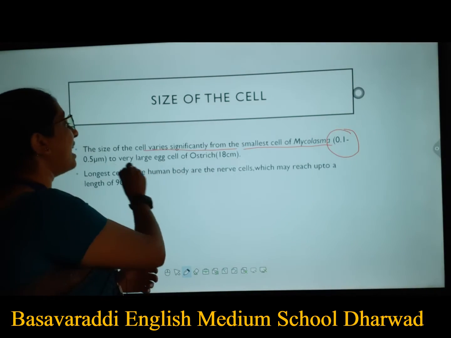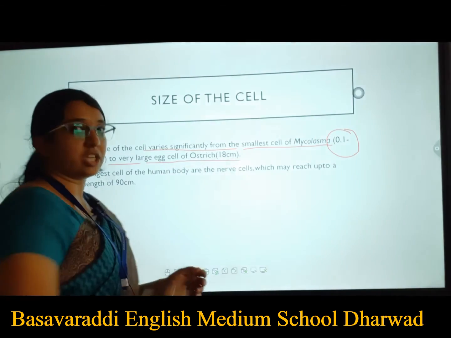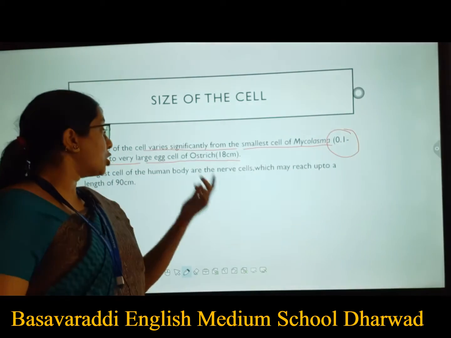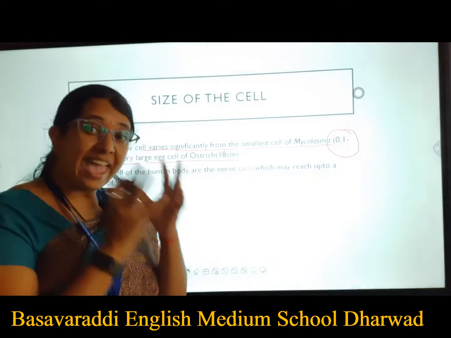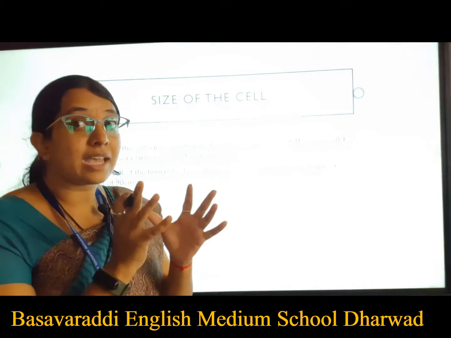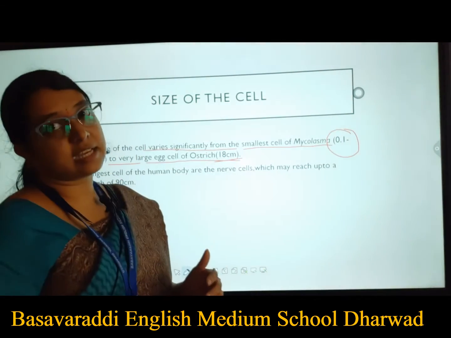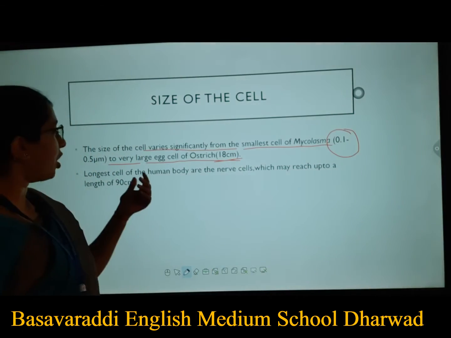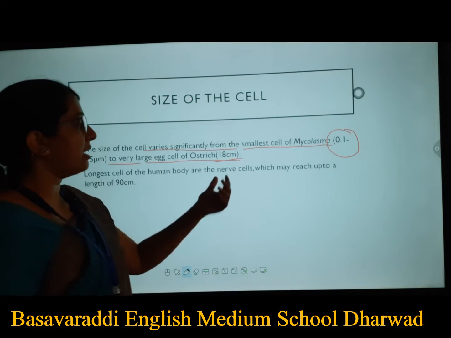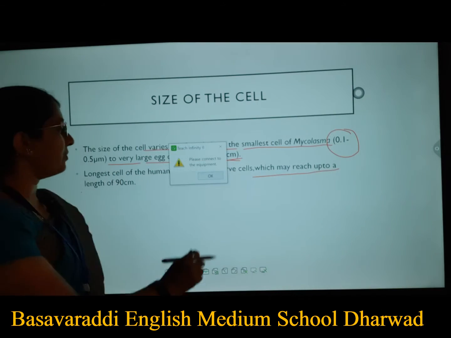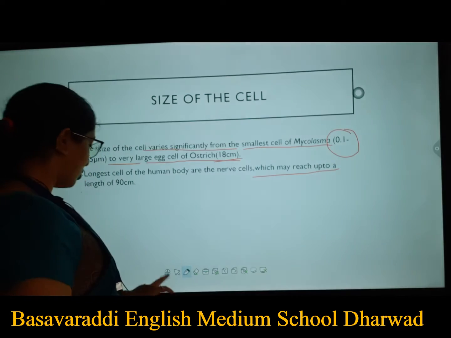And to the very large egg cell of the ostrich. Everyone is very much familiar with the ostrich bird. The ostrich egg cell size, not the egg size, the egg cell size itself is 18 centimeters. The longest cells of the human body are the nerve cells, which may reach a length of 90 centimeters.